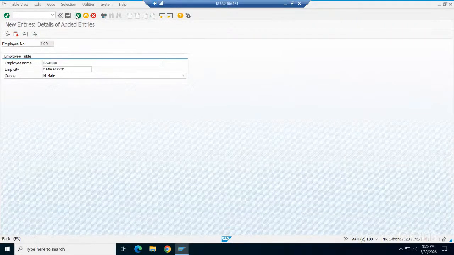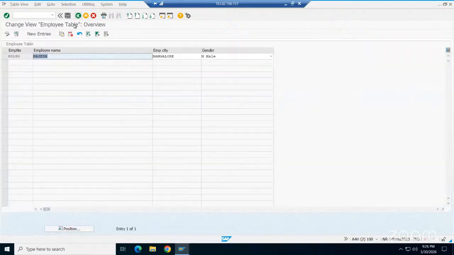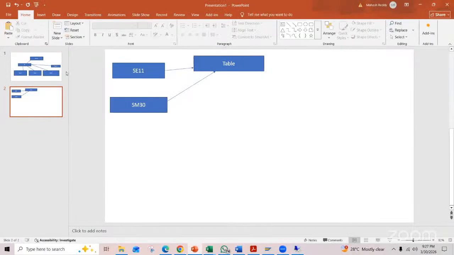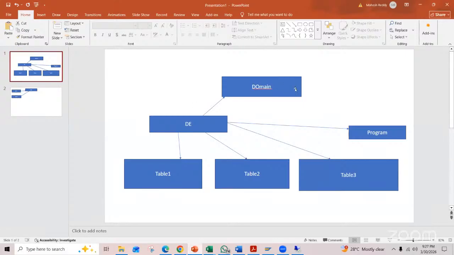So like this, if I enter one more record here, new entries, employee number 200. Employee city, and if I choose F here, F is going to be inserted into the table automatically. This is the concept.